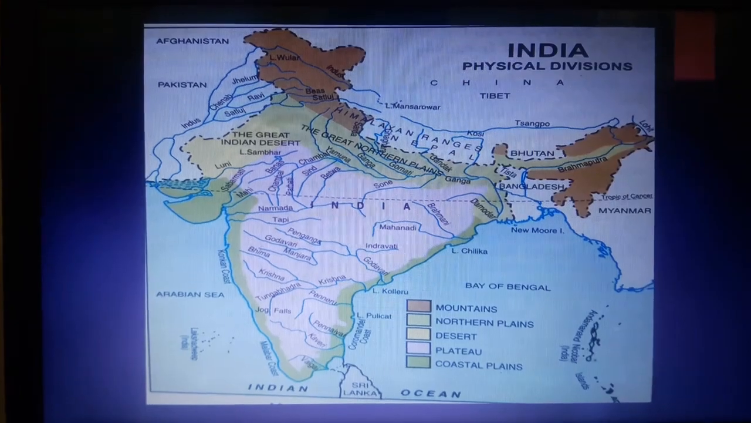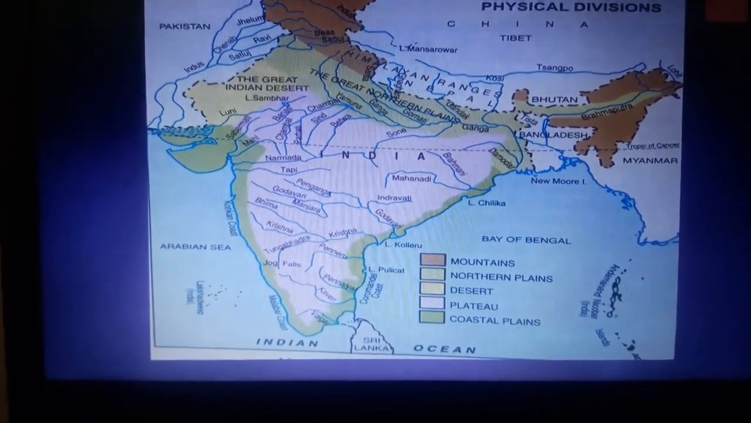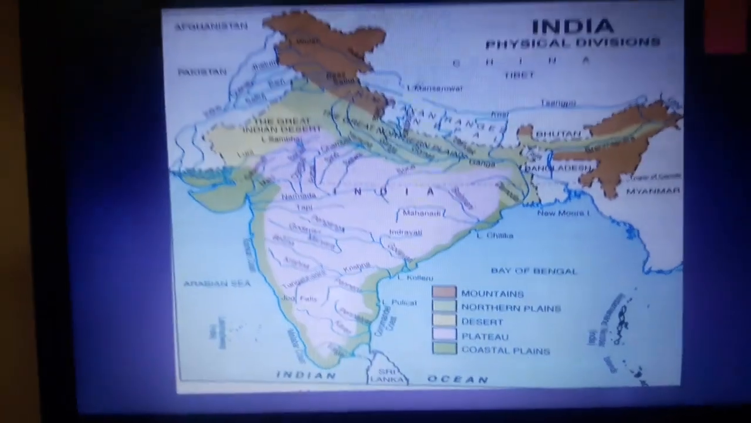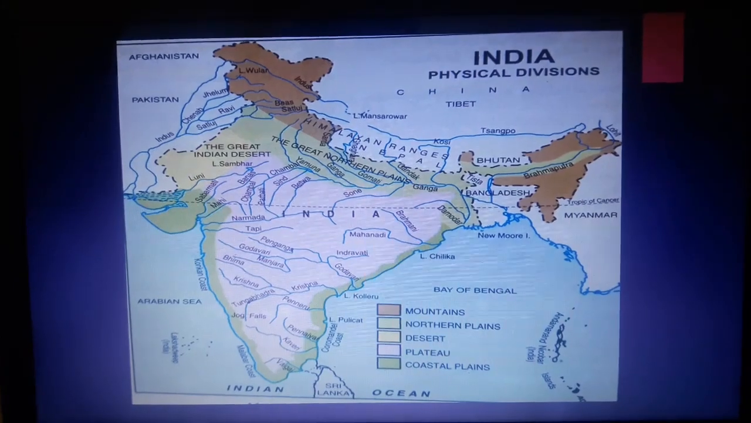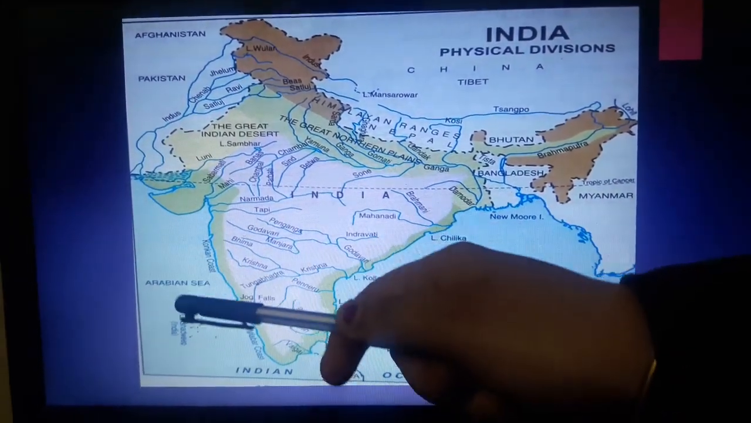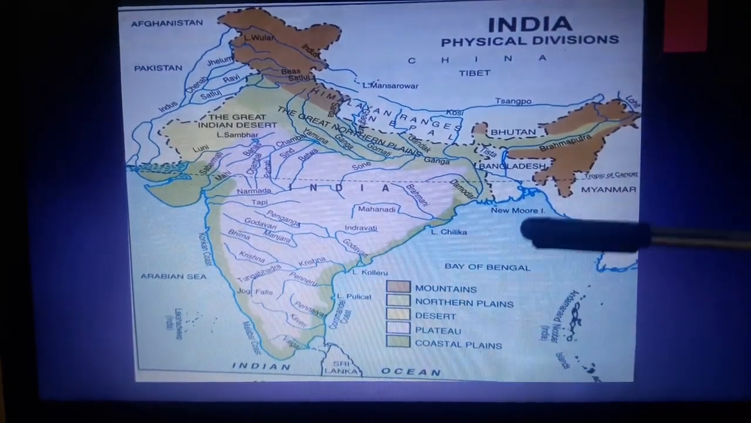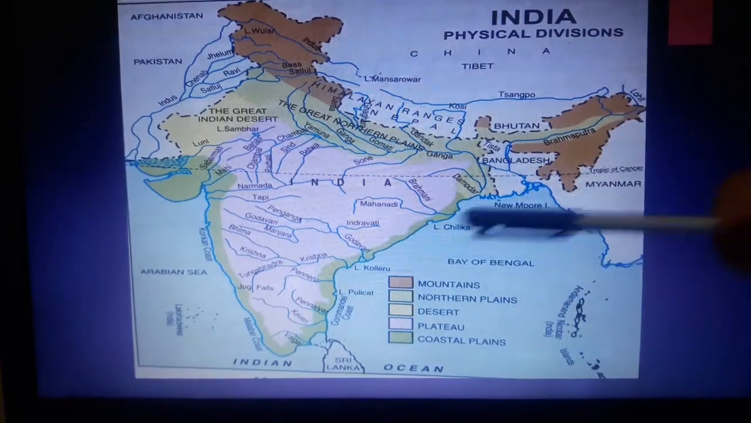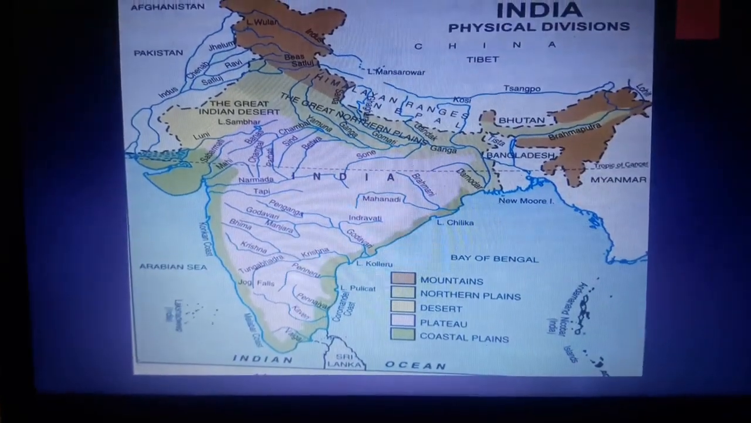So I am repeating again. A peninsula is a land surface which is surrounded by water in three directions. Water is in the first direction in the form of the Arabian Sea at the west portion, in the form of the Indian Ocean at the south portion, and in the form of the Bay of Bengal at the east portion, and hence the southern part becomes a peninsula.